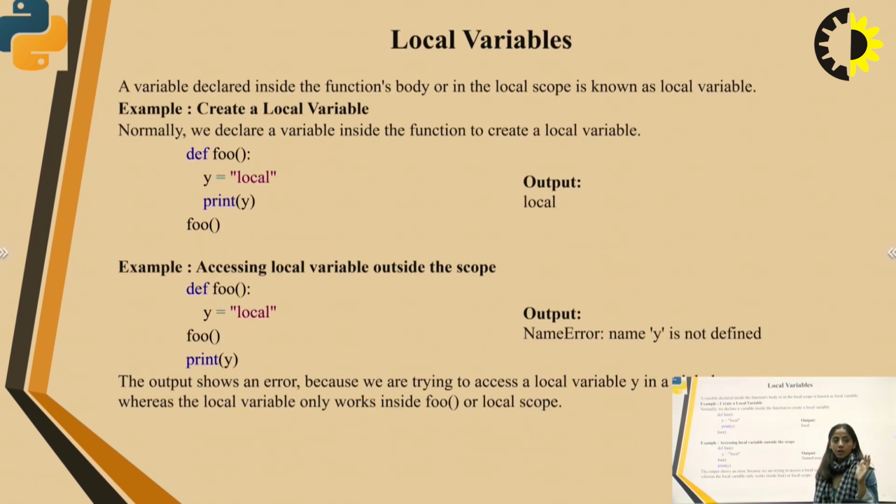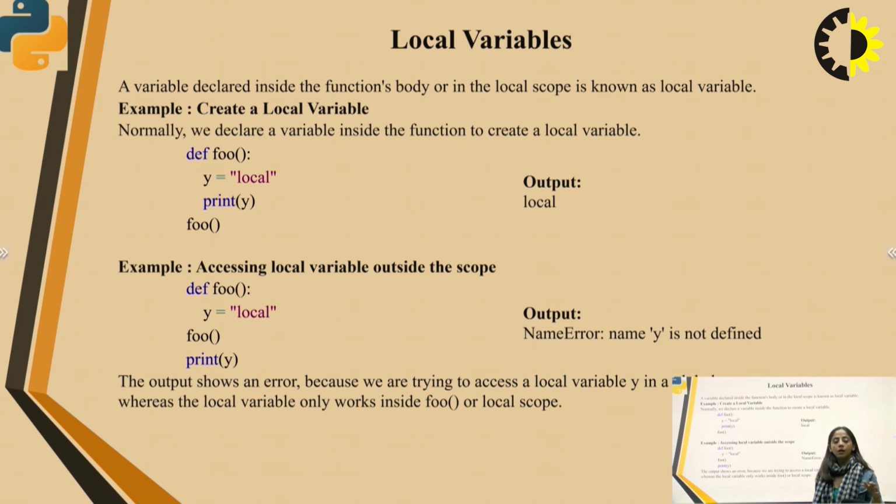Now what are local variables? A variable declared inside the function's body, or in the local scope, is known as a local variable. Example, create a local variable. Normally we declare a variable inside the function to create a local variable. Define f_o, y equals local. Print y. The f_o function is being called.